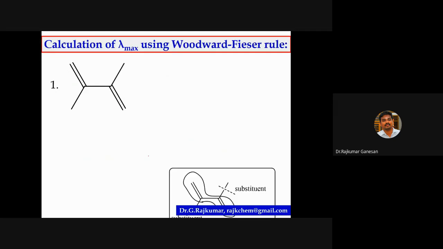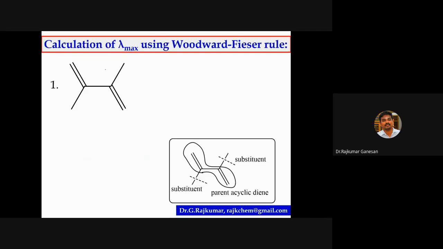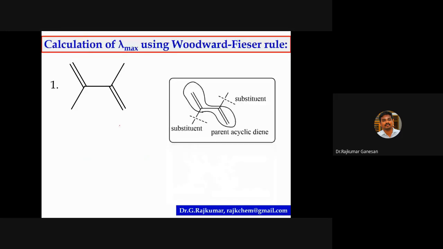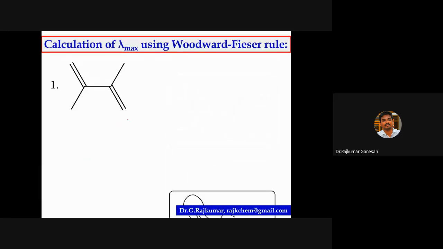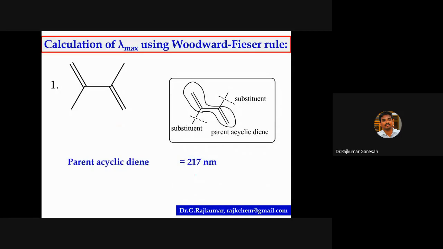So what is the base value for acyclic diene? What is the base value I have given in the slides? Acyclic diene. Okay, I'll show you, then I'm going to calculate. This is the parent acyclic diene, so the value is 217 nanometer.